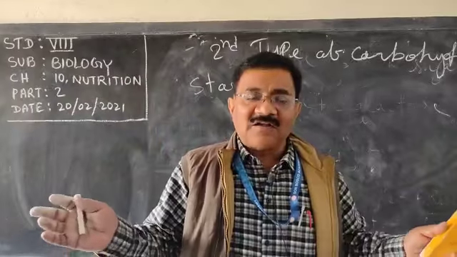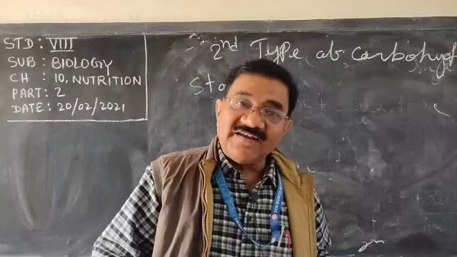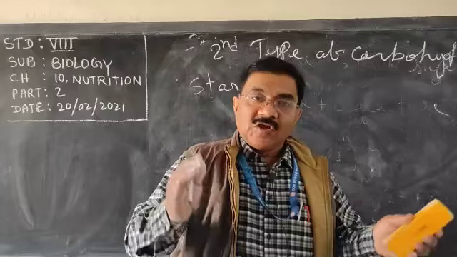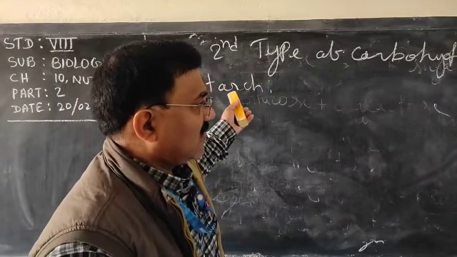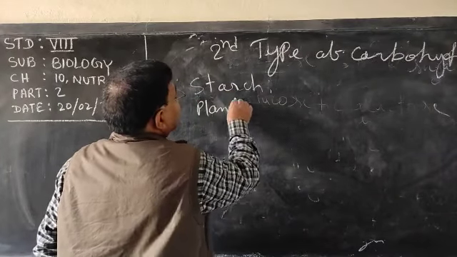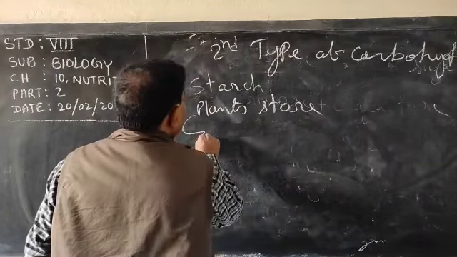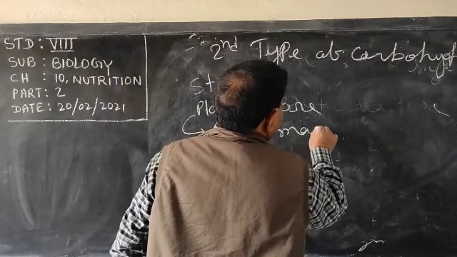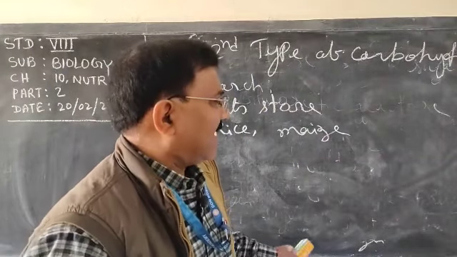Because if it is not a sunny day, the plant will die of starvation. So they store glucose in the form of starch. Very clear or not? This starch is present in rice, maize and barley.